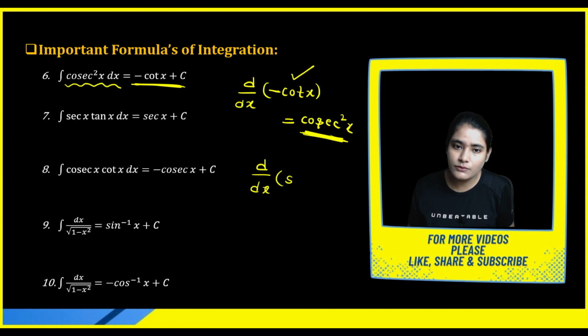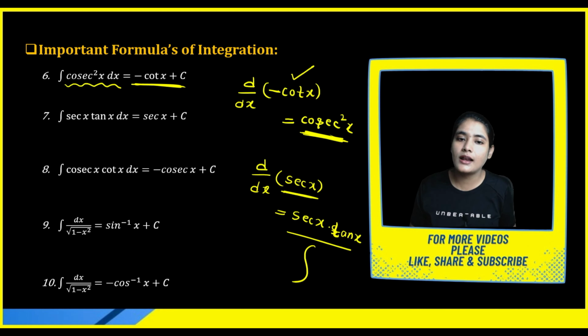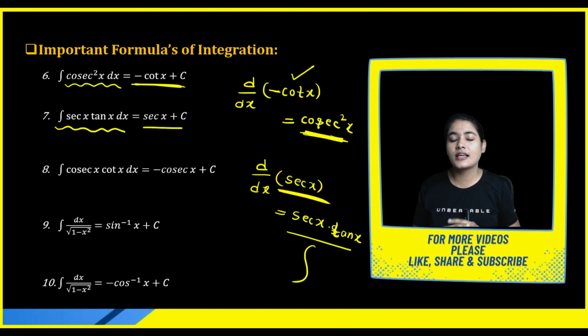Okay. Now let's talk about the differentiation of sec x. You will say, ma'am, the differentiation of sec x is sec x and tan x. Now it is easy for you. Once you integrate this sec x tan x, you will get your original function, that is sec x. That's why we say the integration of sec x tan x is equal to sec x plus constant.